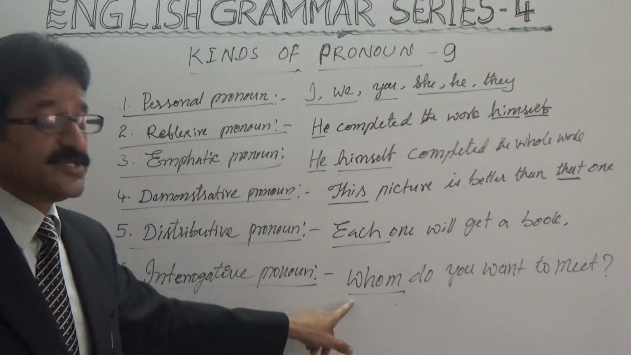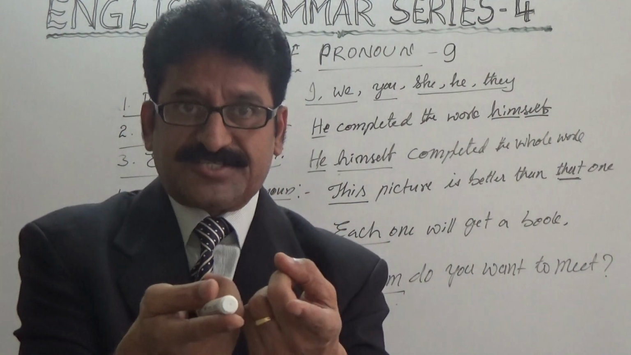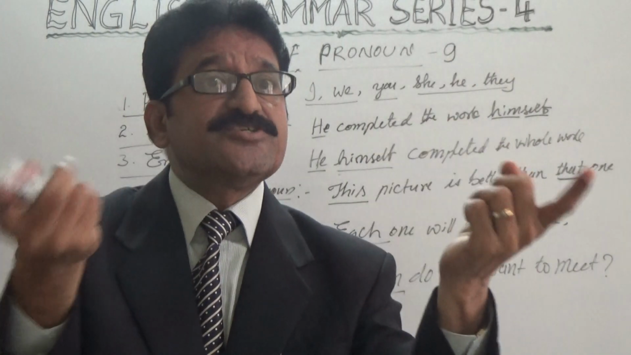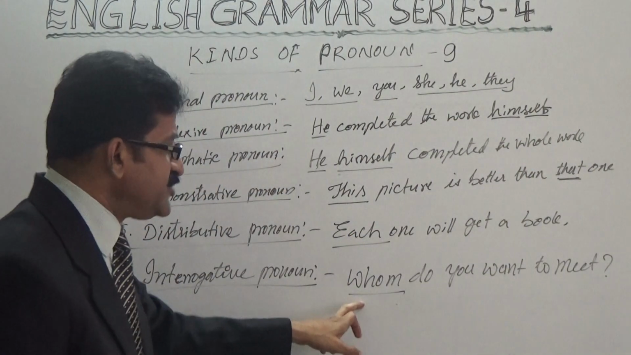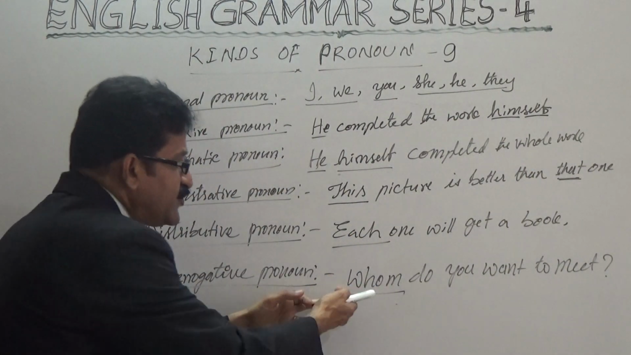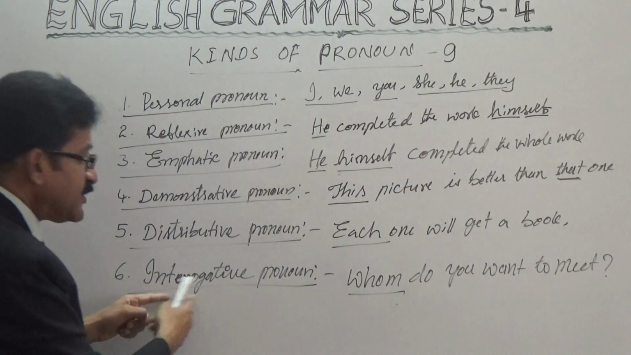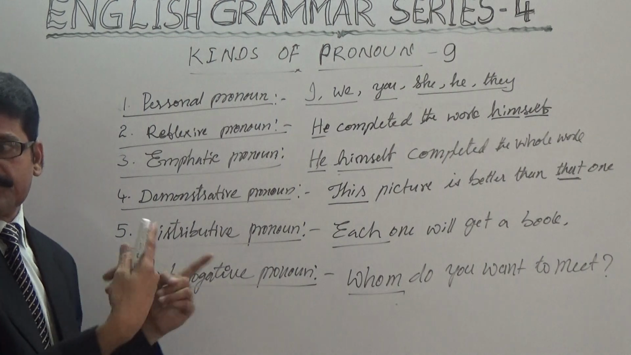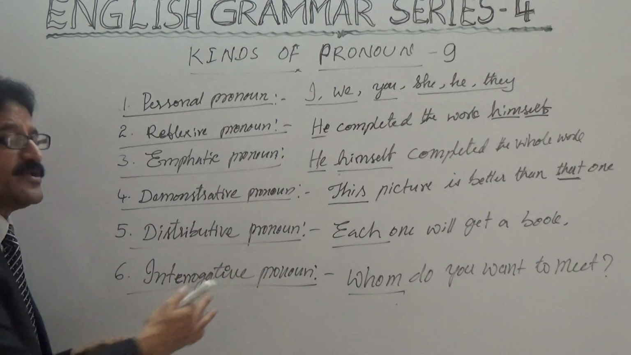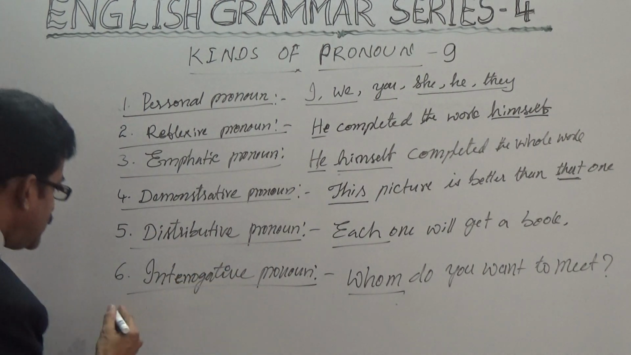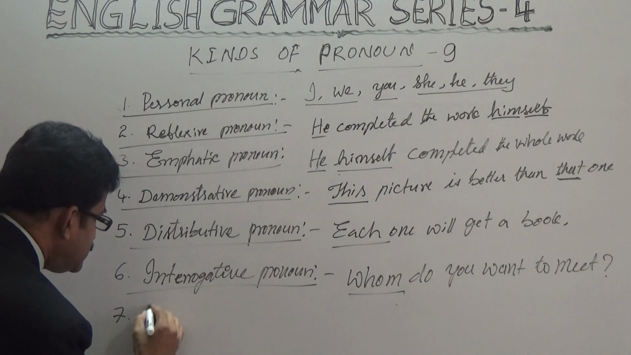See here, we are asking, which is the book you asked? Where is the place you told? Like that, which, whom, where, something like that. We are using these pronouns to ask about something, inquire about something, interrogate about something. So that is why it is called interrogative pronoun. And seventh one is indefinite.